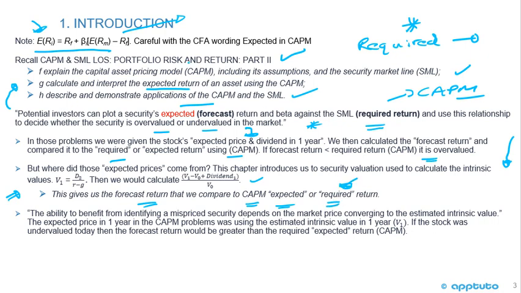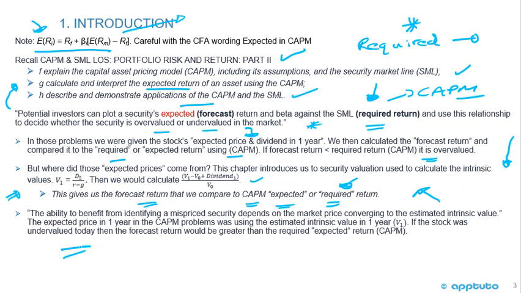So we're a little bit careful with regards to our wording in terms of forecast, expected, and required. CAPM is clearly the required return. That's how we draw the security market line. And then we're going to calculate a forecast return. Back in the reading on CAPM, they were giving us the expected price. But now as we move into this section on the equities, we're learning how to calculate that expected price. And that's calculating the intrinsic value based on the model, depending on which model we're using, okay?